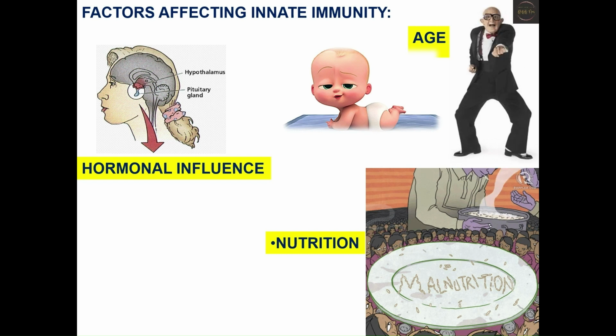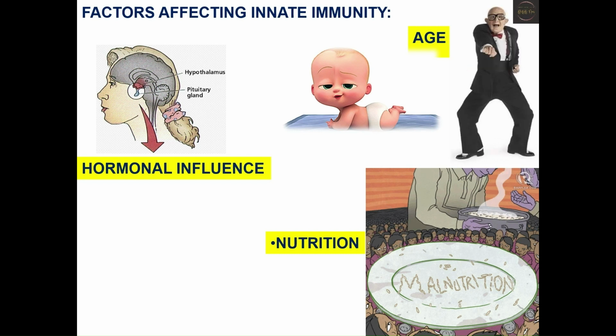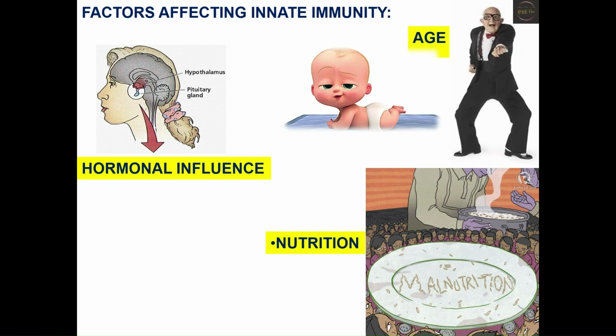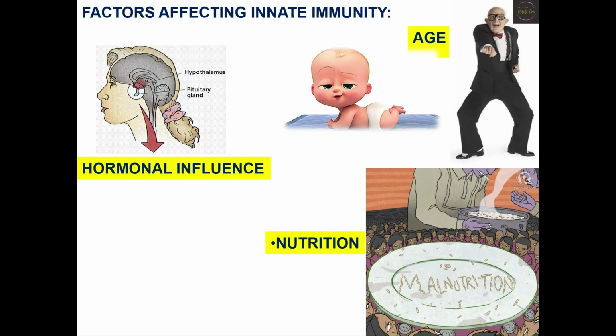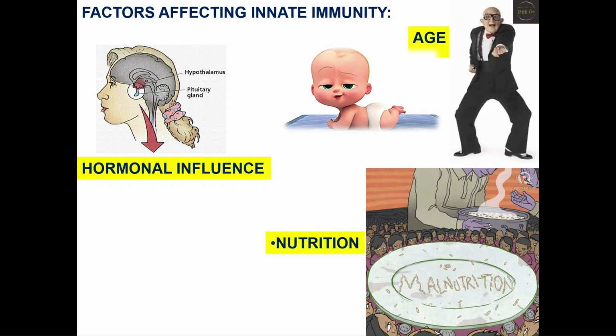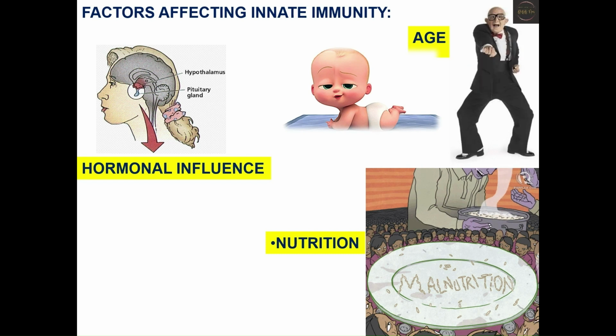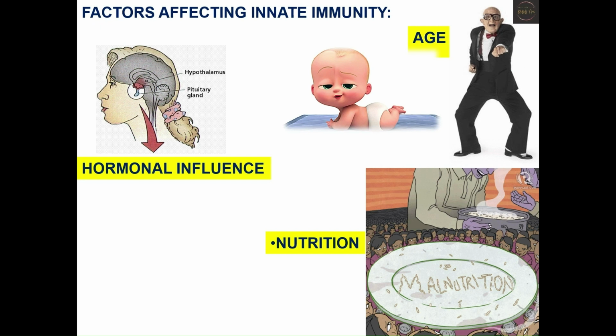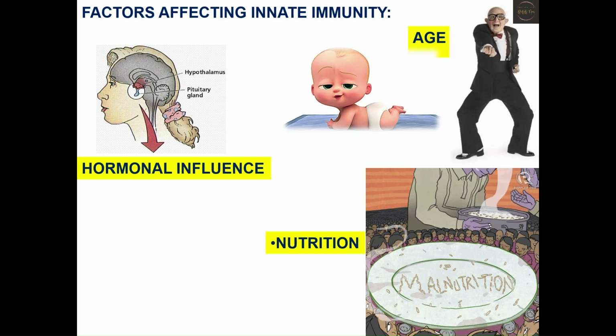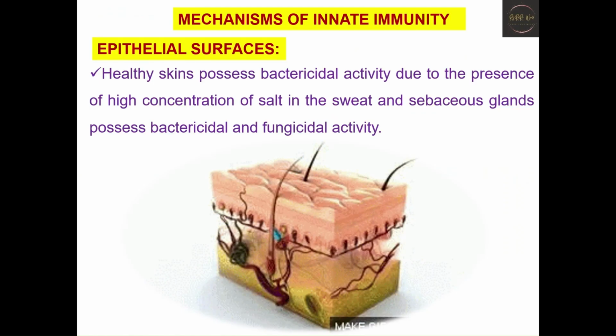So some of them can experience fatigue, weight gain, mood swings, lack of strength, and thus it makes it harder for a person to stay healthy. Coming to nutrition, the role of nutrition is very important, as we can appreciate that an adequate, balanced supply of nutrition is very essential for a proper immune response. So hence age, hormones and nutrition play an important role in innate immunity.